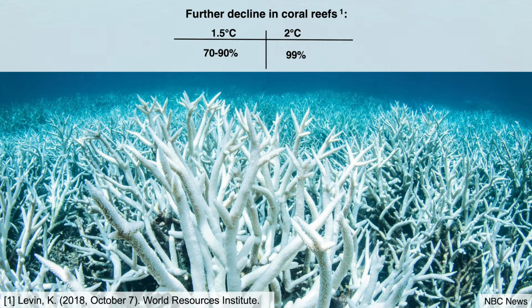This would mean even more destruction of coral reefs than 99%, according to the modeling from the World Resources Institute. And so this means that not only coral reefs and the fish living in these ecosystems are going to suffer, but also tourism. Economies around the world that really depend on tourism of coral reefs are also going to suffer.